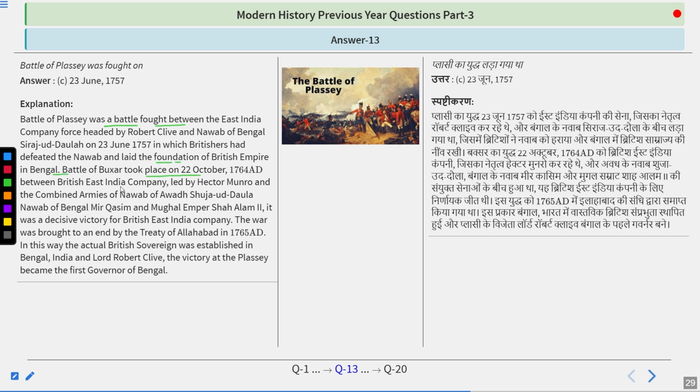Battle of Buxar took place on 22nd October 1764 between the British East India Company led by Hector Munro and the combined armies of Nawab of Awadh Shuja-ud-Dowla, Nawab of Bengal Mir Qasim, and Mughal Emperor Shah Alam II. It was a decisive victory for the British East India Company. The war was brought to an end by the Treaty of Allahabad. In this way, the actual British sovereignty was established in Bengal, India, and Lord Robert Clive, after the victory at Plassey, became the first governor of Bengal. So the answer is 23rd June 1757.